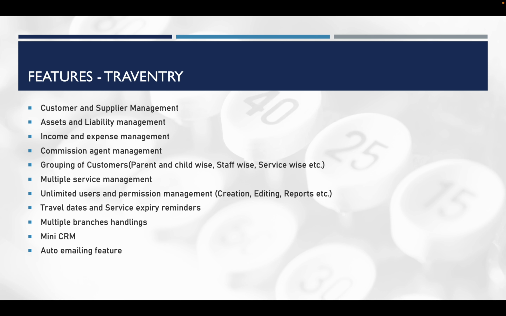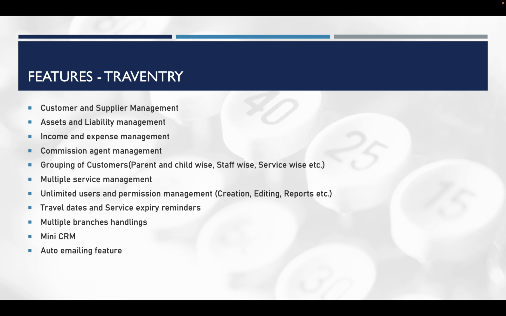Then you can handle general ledgers like your assets, liabilities, expenses, and incomes using the software. Then you can group the ledgers however you want. A staff-based group can be done, service-based groups can be done, similarly a parent and child-based group can be done. If you want to create a main customer or main head and create sub-customers or sub-ledgers under it, you can manage each sub-customer and the consolidated parent head as well.